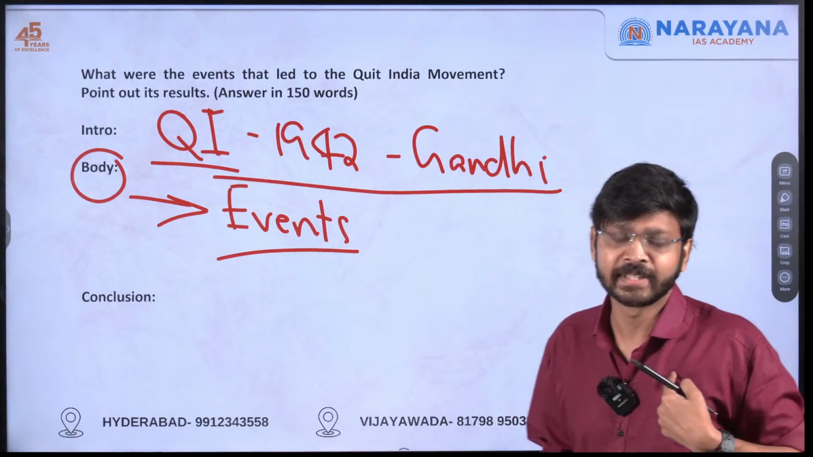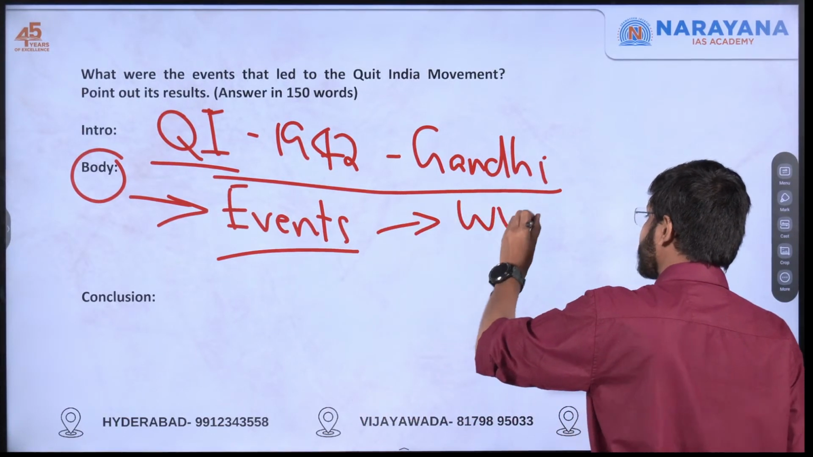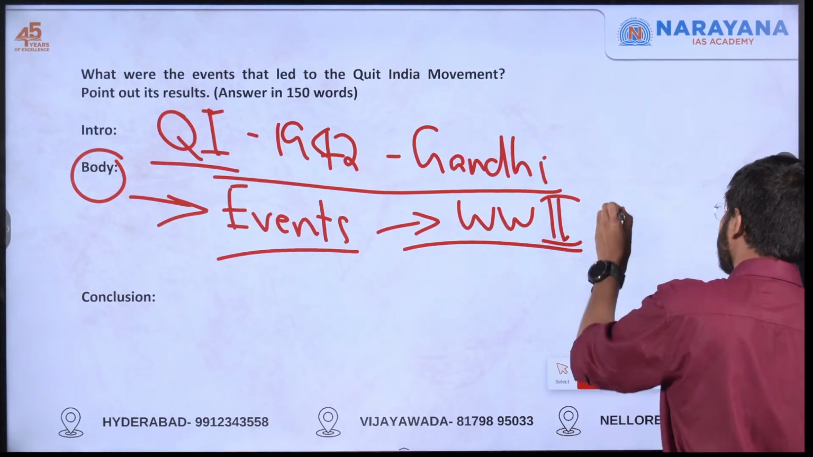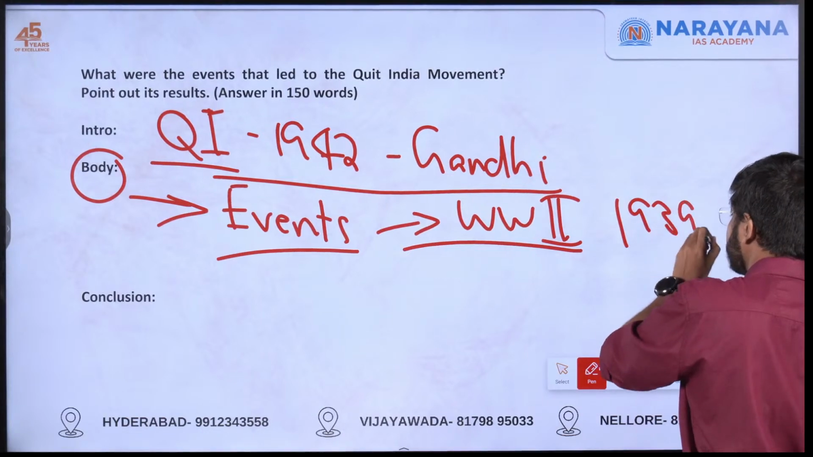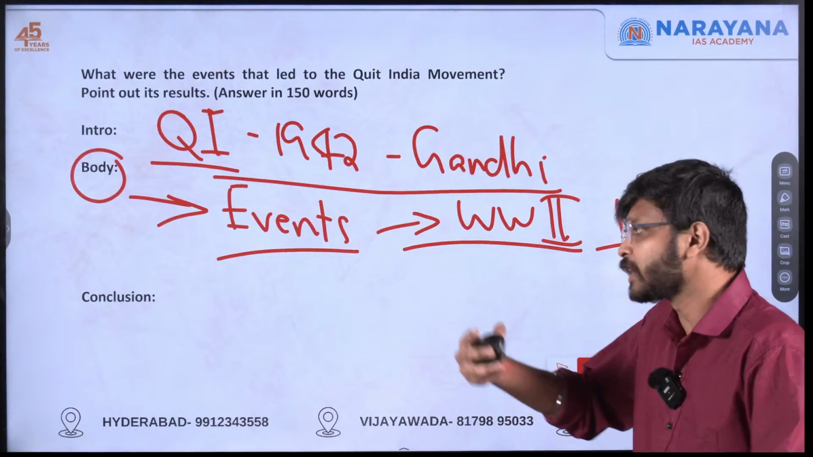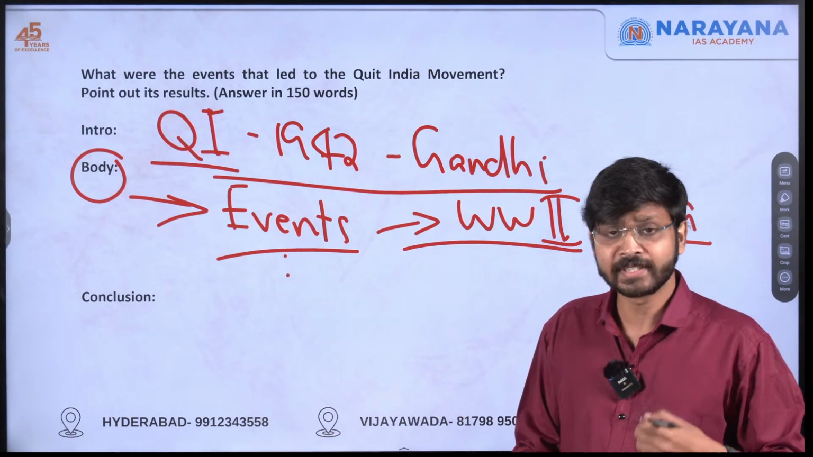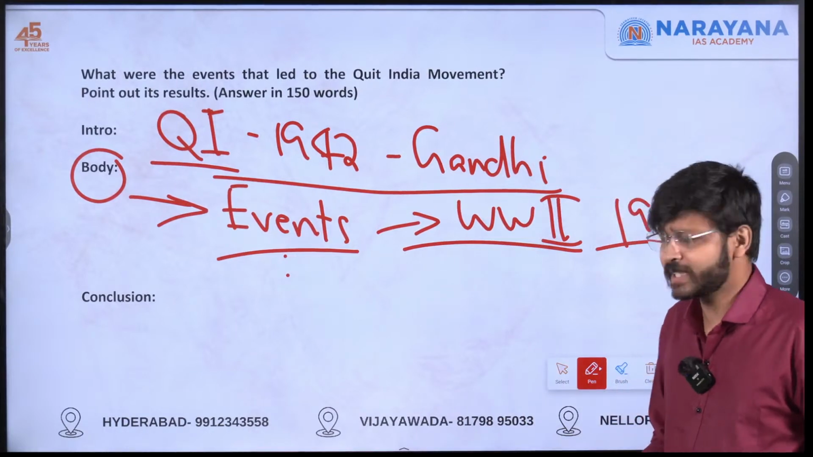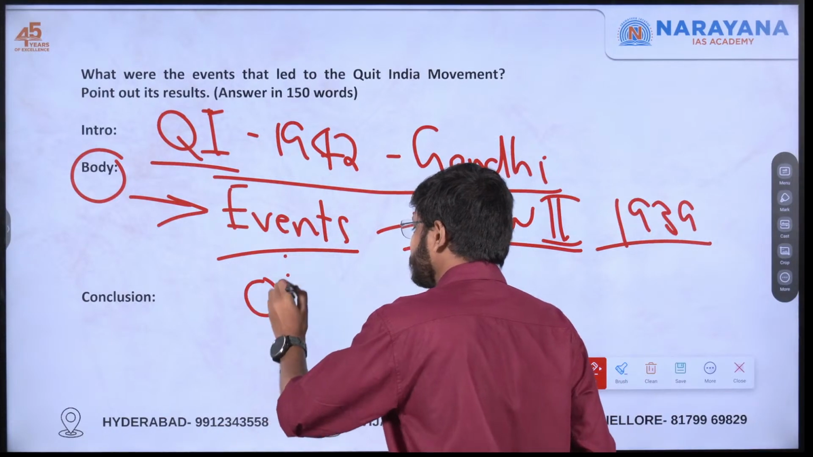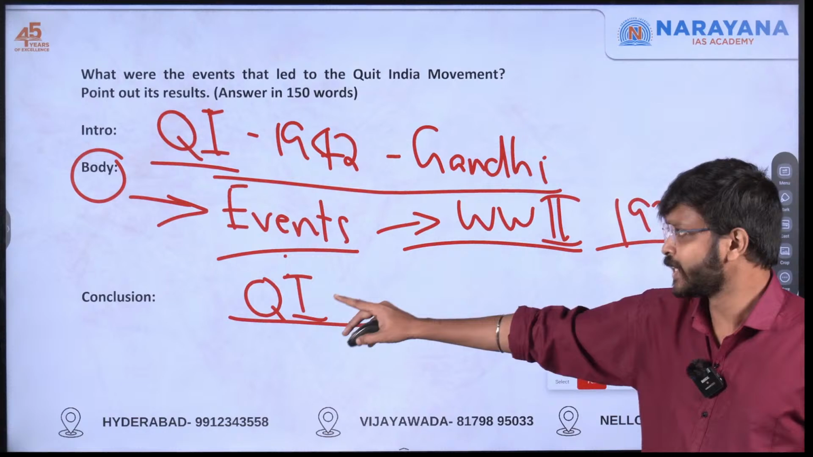But if I am writing the answer, I will start from World War II itself, 1939. After that, I will be moving on to other events like the Cripps Mission. I will be mentioning Gandhi's decision also. Like that, I will be moving on. After that, it will be the Quit India movement. I will be concluding the body with the Quit India movement.